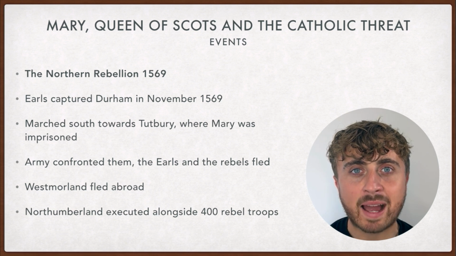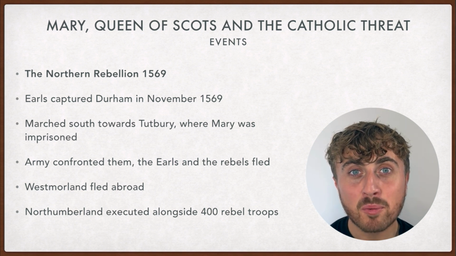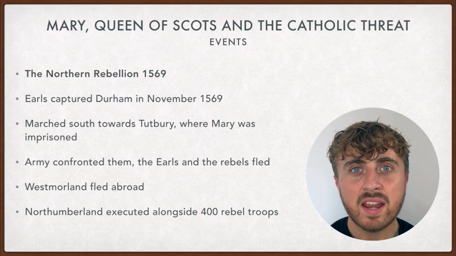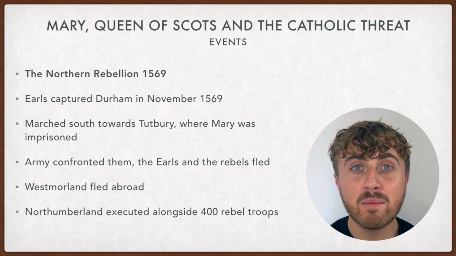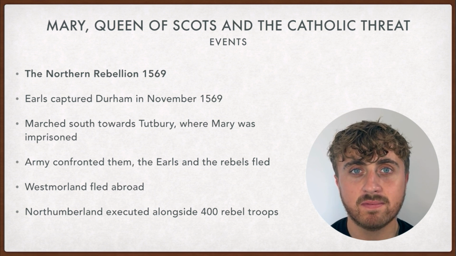The earls managed to capture Durham in November 1569. Then they headed for Tutbury, where Mary was imprisoned. However, they fled when the army confronted them. The Earl of Westmoreland was lucky enough to flee abroad. However, Northumberland was executed, alongside 400 rebel troops.